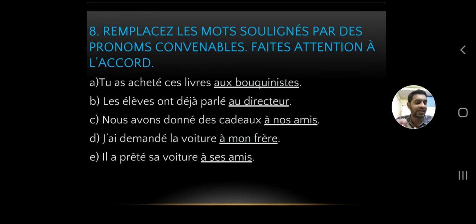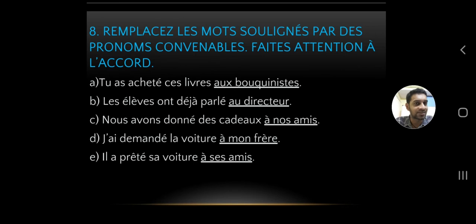So now the second thing is, it's underlined, it's easy. Now the second thing, you've got to see if they are singular or plural. So the first sentence, au bouquiniste, singular or plural? It's plural, right? So for plural, what pronoun will we be using? All these are third person, so we've got to use the indirect pronouns in third person. You've got to check if it's singular or plural.